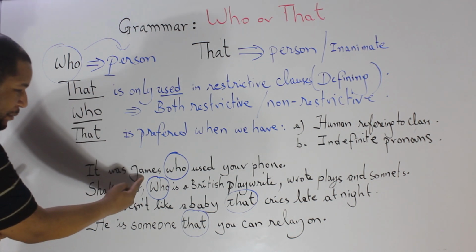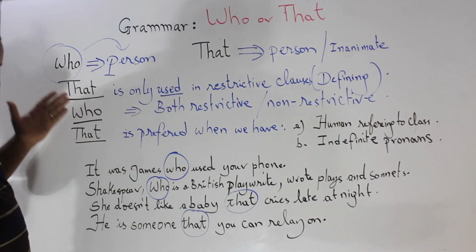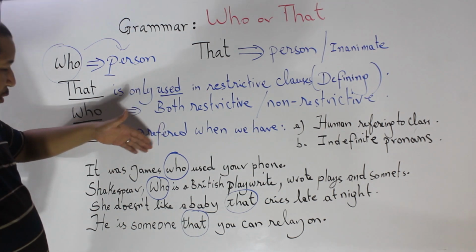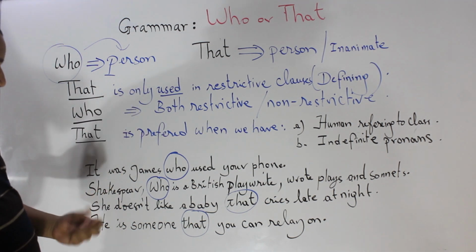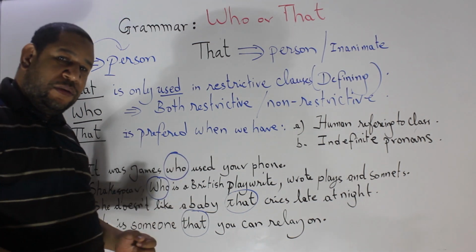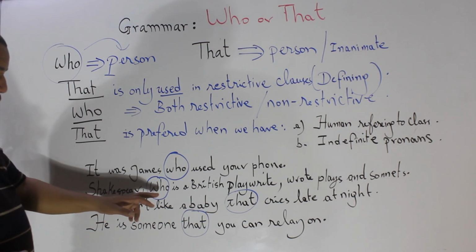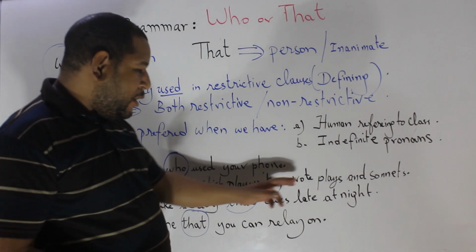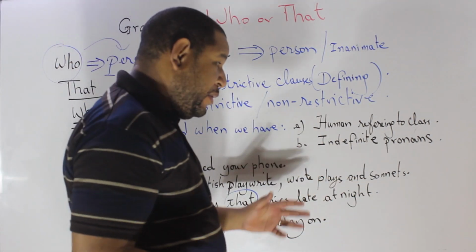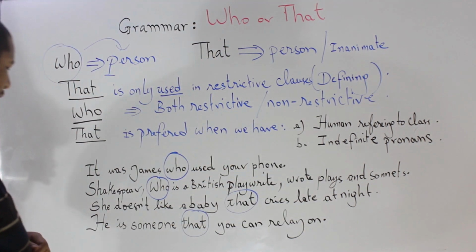So, it was James who used your phone. We can use that: it was James that used your phone, but because we speak about James, a clear person, simply we can use who, so as to avoid troubles. Shakespeare, who is a British playwright, wrote plays and sonnets. Sonnets, poems. It's a type of poem with 12 verses. We don't need that now.